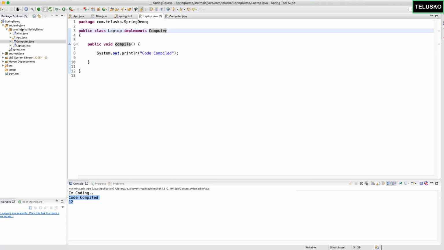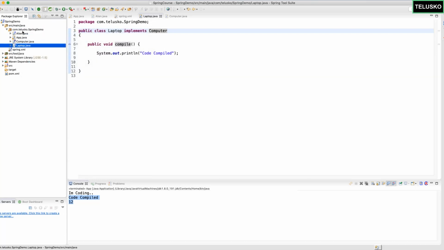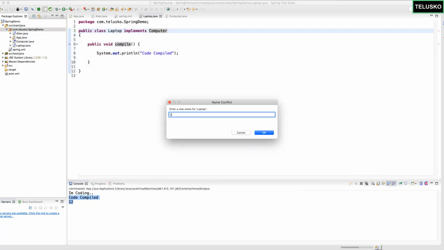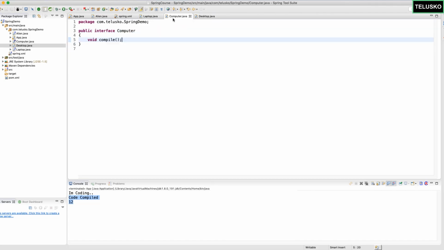Now, of course, we can have one more class which is Desktop, right? So I will go back here, and maybe I will just copy the Laptop class and paste it here. This will be Desktop. So you can see we have a Desktop here. If I open Desktop, we already have the code which is compile, and Desktop also implements Computer. So we have two classes, Laptop and Desktop, both implementing Computer. That's great. Let's go back to alien.